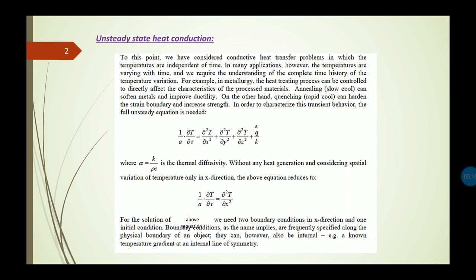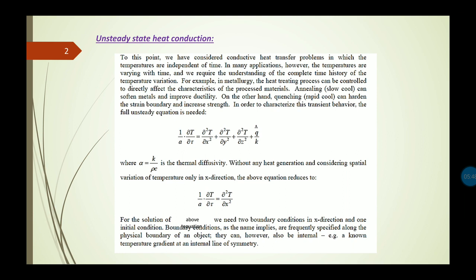For example, in case of the metallurgy that we have studied earlier, the heat treating process can be controlled to directly affect the characteristics of the processed materials. Annealing can soften metals and improve ductility. On the other hand, quenching, that is the rapid cooling, can harden the grain boundary and increase the strength. Now, in order to characterize this transient or unsteady behavior, a fully unsteady equation is needed.